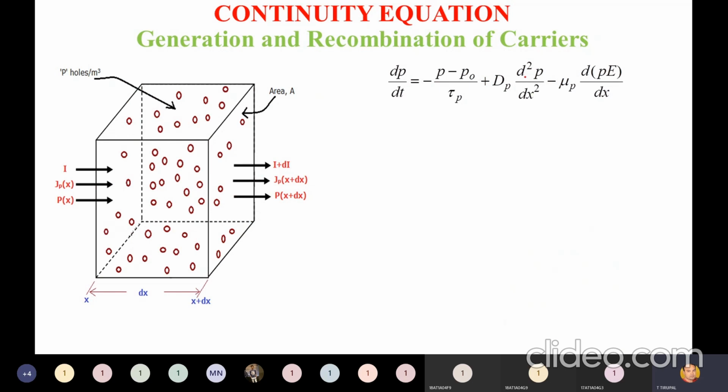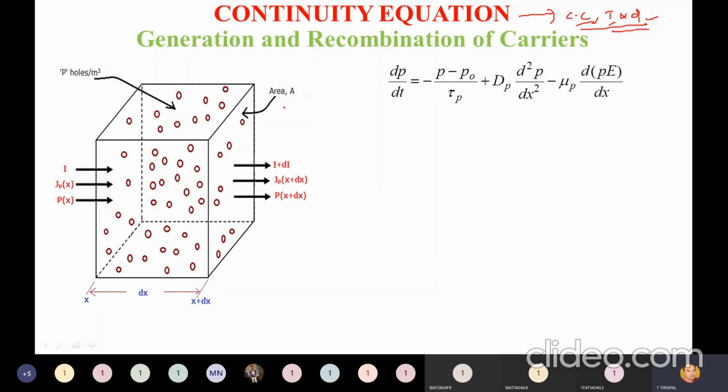Continuity equation is an equation which relates charge carriers with respect to time and distance. An equation containing the concentration of charge carriers and its time period and its distance is nothing but continuity equation. And from this equation, charge carriers can neither be created nor be destroyed.